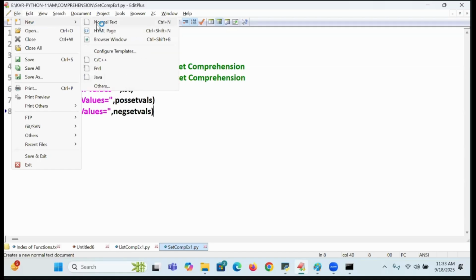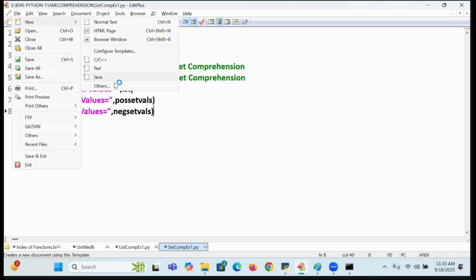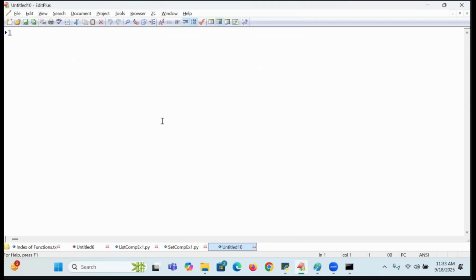One more mechanism I want to take up. Look at that. Dict comprehension I am looking for. Dict comprehension. Next, watch it. So I'm going to take it. Program for finding the length of every word from a list of words. Observe it. So this is called what? Dict comprehension. Example 1 dot py.